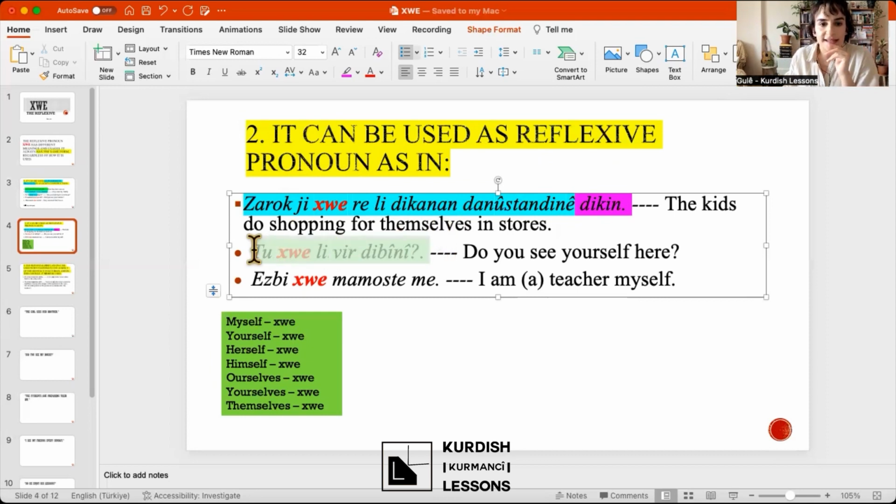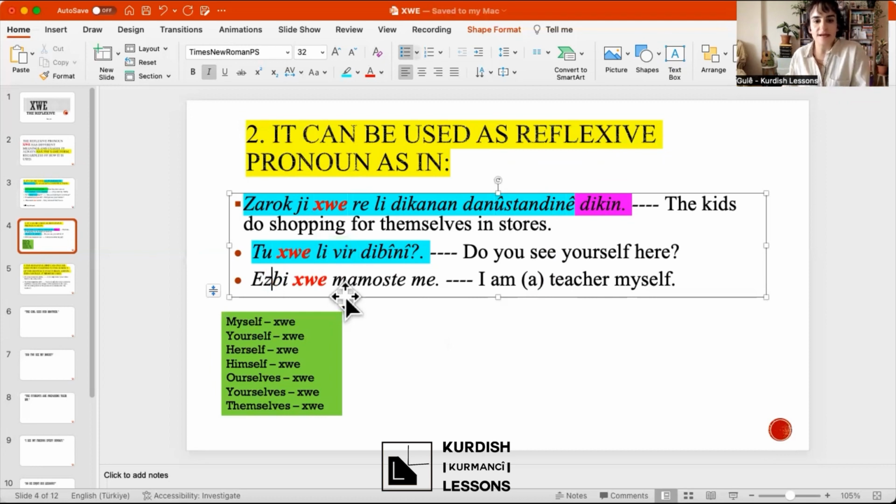And it says, second one, Tu khwe liver bini? Do you see yourself here? Tu khwe liver bini?